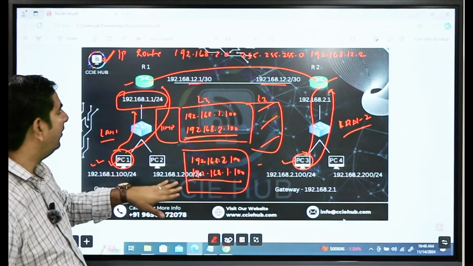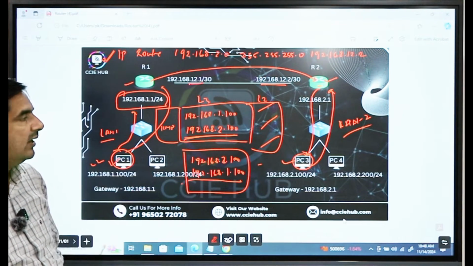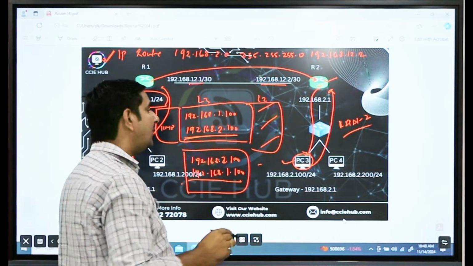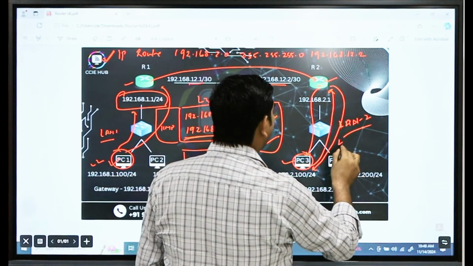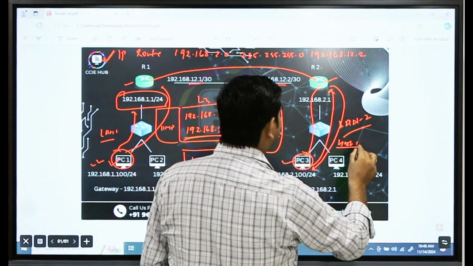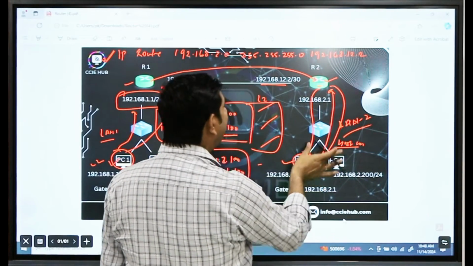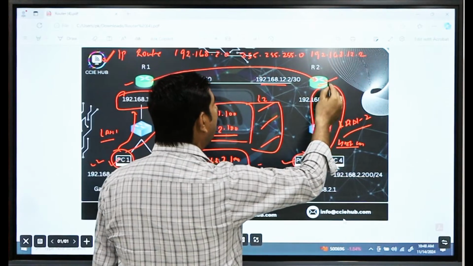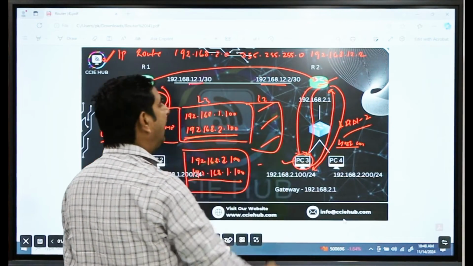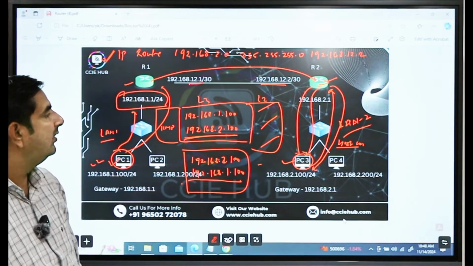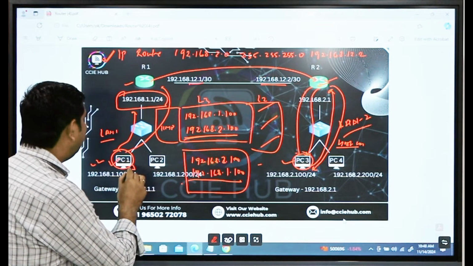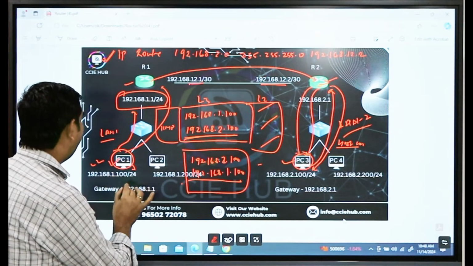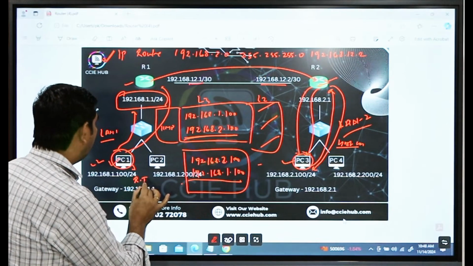That means R2 doesn't have a path to reach it. So what will happen? The ICMP reply message will reach R2, and R2 will send an ICMP message to PC3, destination host unreachable. On PC1 you will not get any replies; you will get request timed out.